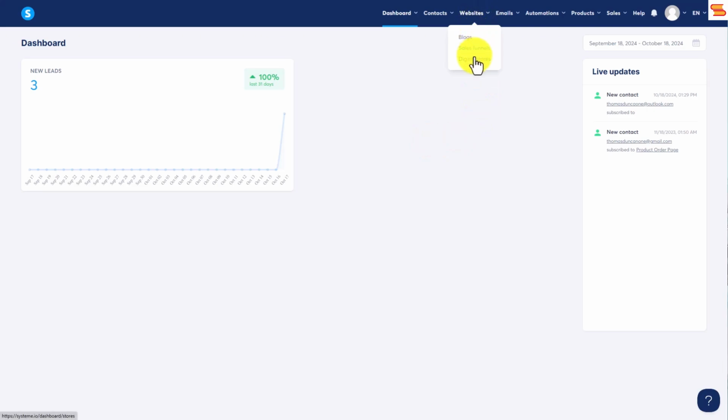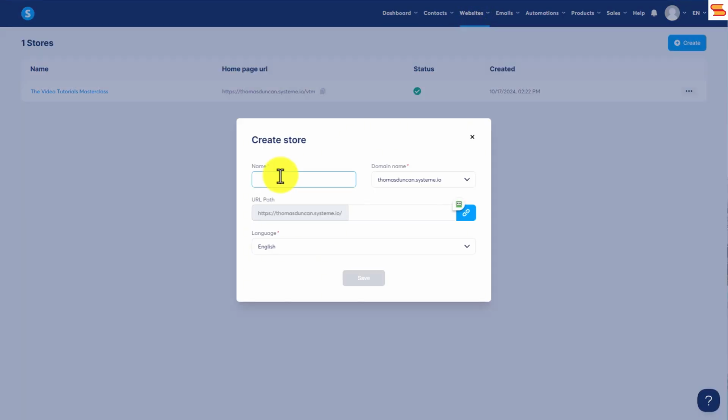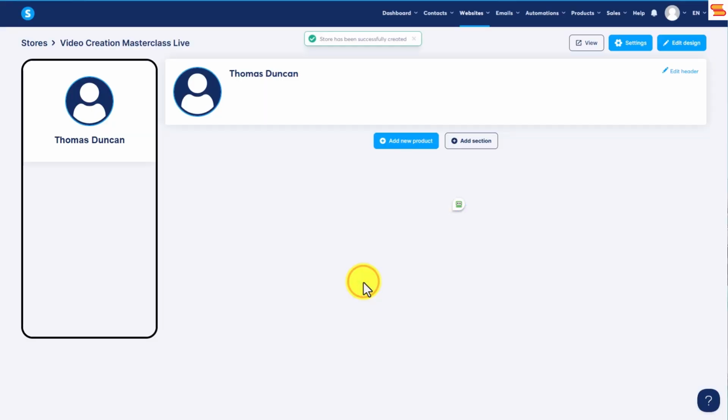We can then go to the digital stores tab. We can give that store a name. And once we have our name, if we click inside this area, system will give us a name, which we can edit if we want, or we can leave the URL the way it is if we like it. We can then click Save. And our new store will then be available.